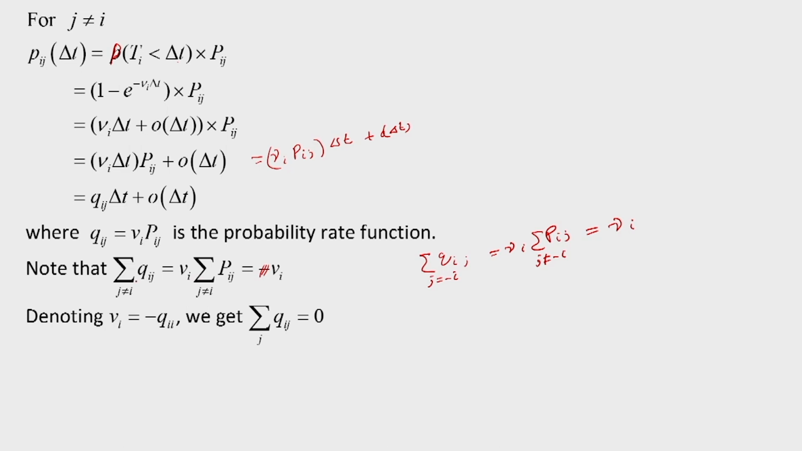Here we got the summation of qij, j not equal to i, that is equal to nu i. Therefore if I let qii is equal to minus nu i, then I will get this sum is equal to 0. So that way the sum of the probability rate function qij over all states must be equal to 0.